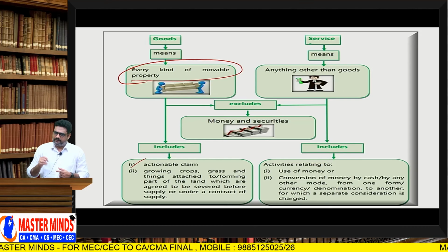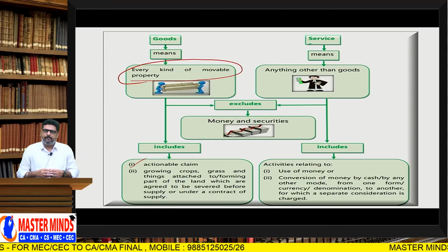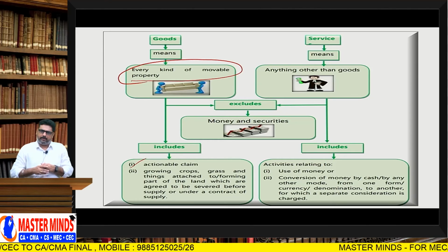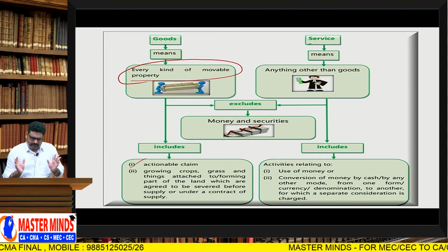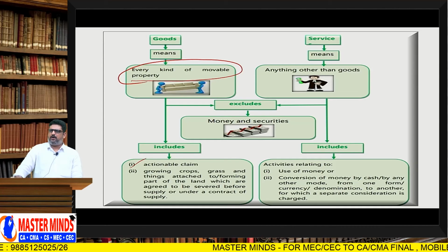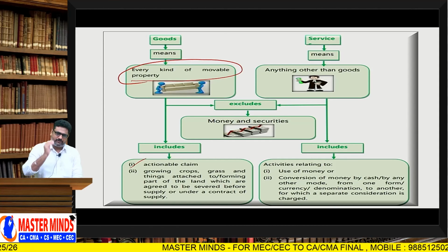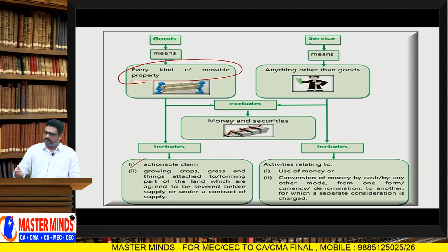Because lotteries, betting and gambling were previously the levy of the state government. Previously lotteries, betting, gambling were in the state list.